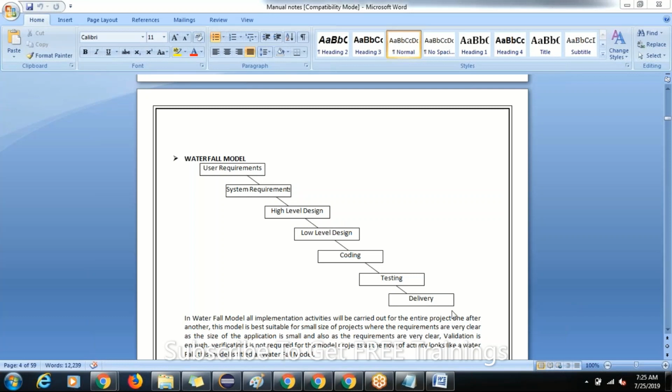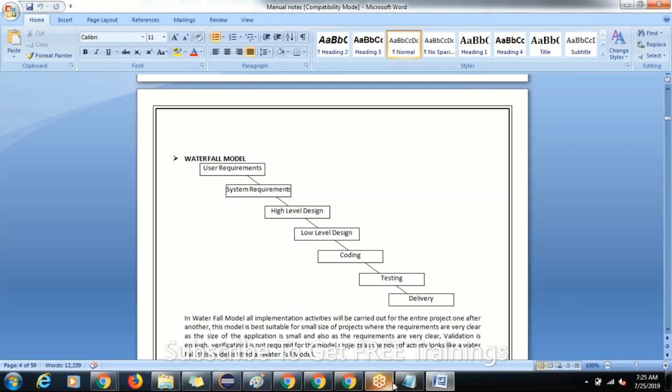Is it looking like a waterfall? Requirement gathering, designing, coding. Like water falling down from a hill station, so it is given the name waterfall model.